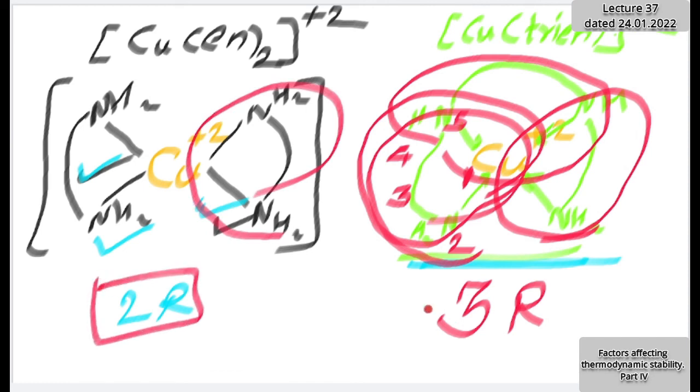Here 2 rings are there and here 3 rings are there. As per my previous statement, what was my previous statement? The higher the number of rings, the higher the stability. Accordingly, consider a ligand like EDTA.